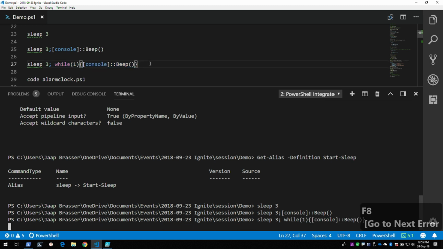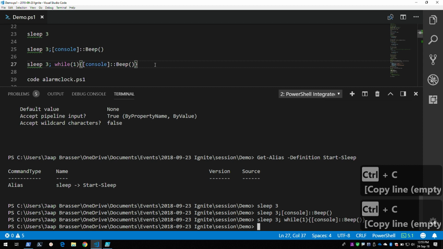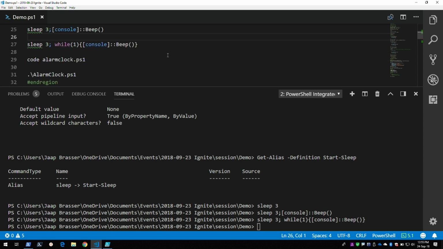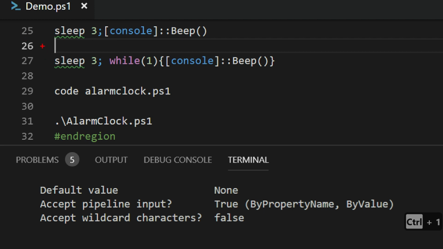And I'm only going to execute this once because it's going to make a lot of noise. And I'll stop this right now. So now we have our script ready. With this piece of code, we can make the script sleep for however long we want, and it will start beeping after the timer reaches 0.